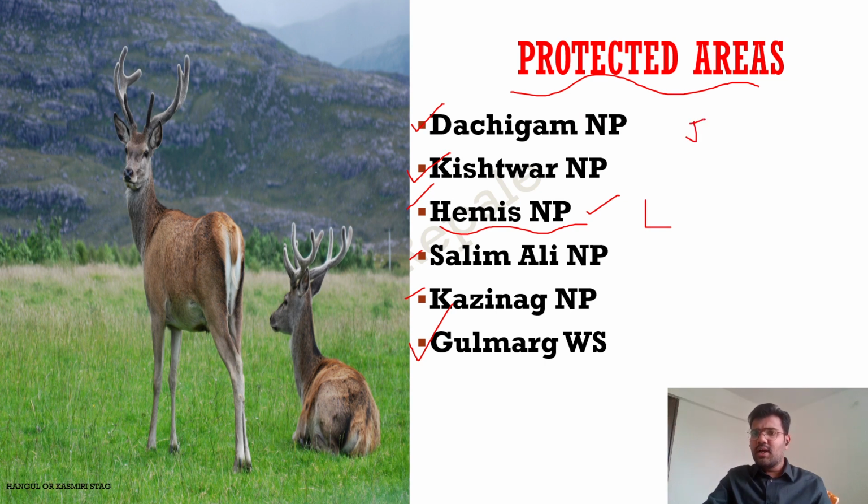Now J&K, erstwhile it was Jammu and Kashmir state, but now they are Union Territory. So except Hemis National Park, all the national parks and the wildlife sanctuary, they are present in the Jammu and Kashmir. Again, there are some other national parks also. We will talk about them in our national park segment. So currently, just remember the names. This is Hangul or Kashmir stag. This is the state animal of Jammu and Kashmir.